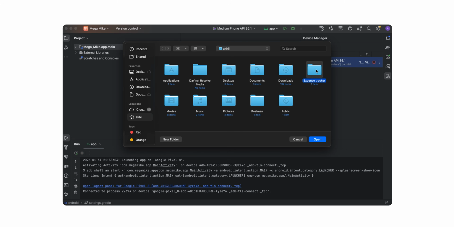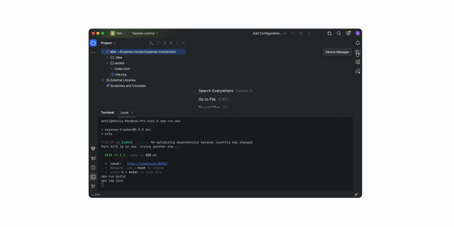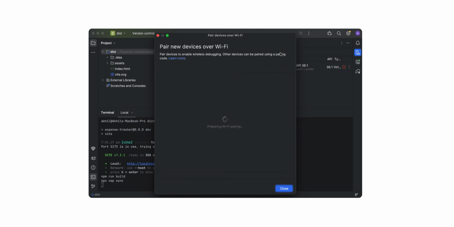Stage 3, the testing. Android Studio. We use Android Studio to test, run and generate the final app. Open Android Studio and open the same file that you have created in Antigravity and link your own mobile device here. For linking, go to devices, add device and here it will display a QR code. Use your mobile to scan that QR code. Make sure that developer mode is activated in your mobile. In developer options, go to wireless debugging and scan this QR code so that this mobile will be connected to Android Studio. So whenever you run the application in Android Studio, you can see all those changes in your mobile.